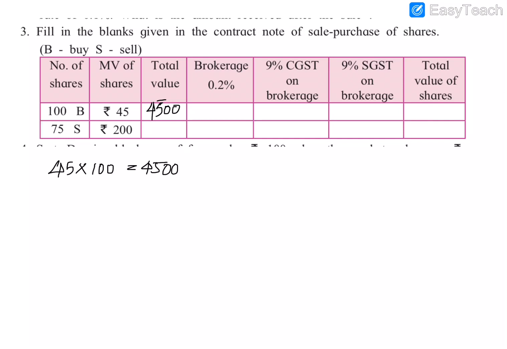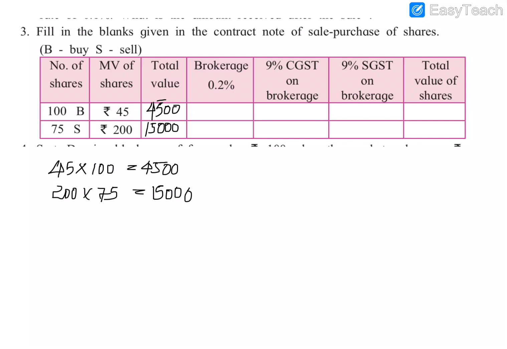And next we are selling 75 shares. S stands for selling, and the market value of one such share is rupees 200. So how will we find the total value? 200 into 75, that is rupees 15,000. So we can write it here, 15,000.